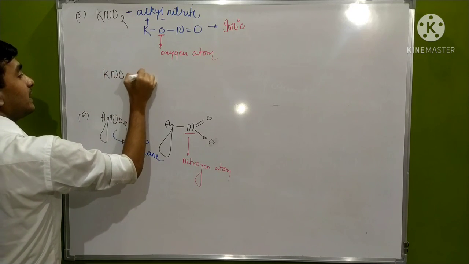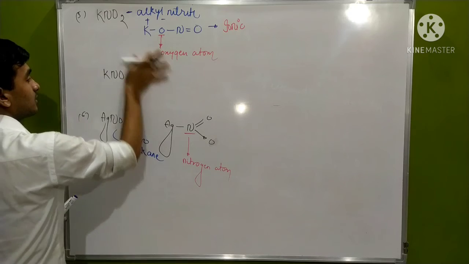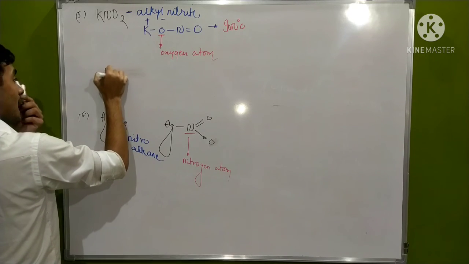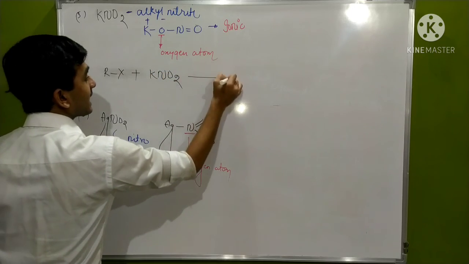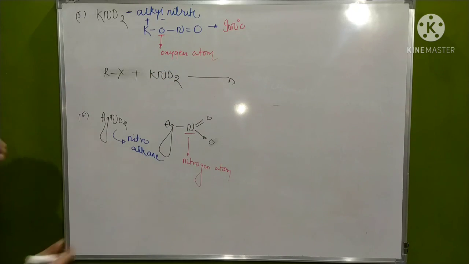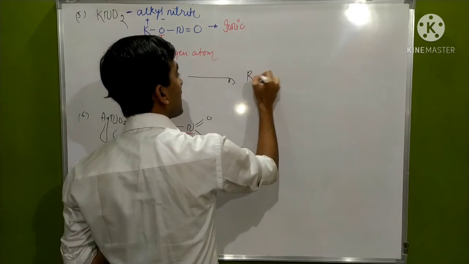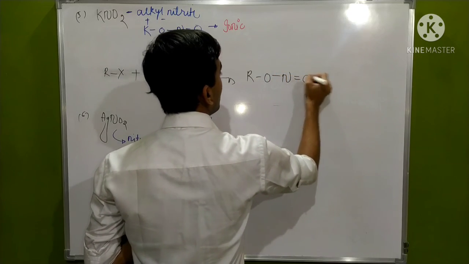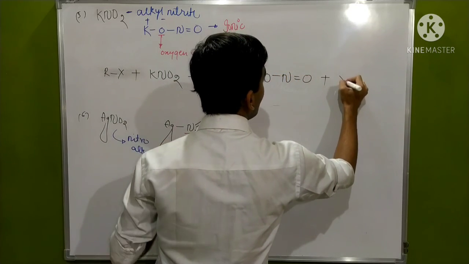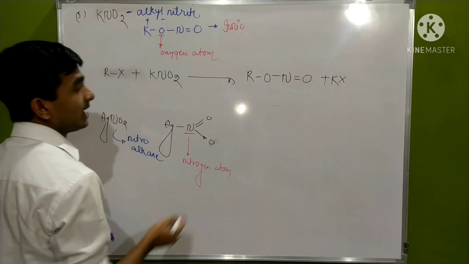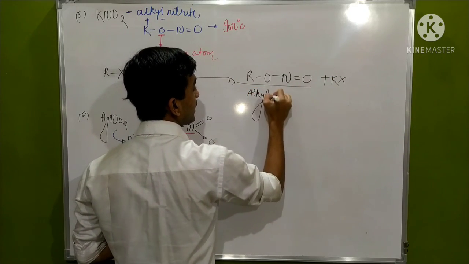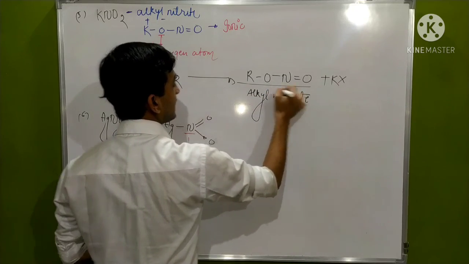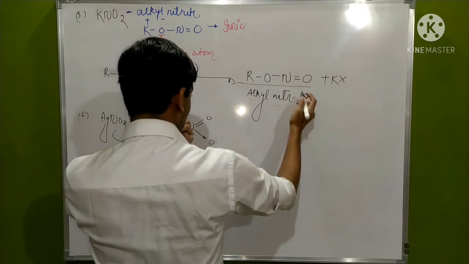RX reacts with KNO2. Remember the attacking species here is oxygen. Then the product formed will be RONO and KX will be eliminated. The product formed is alkyl nitrite. When oxygen forms the bond, it is nitrite, not nitrate, nitrite.